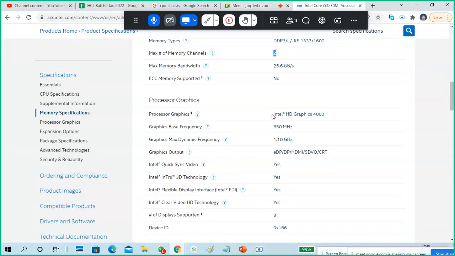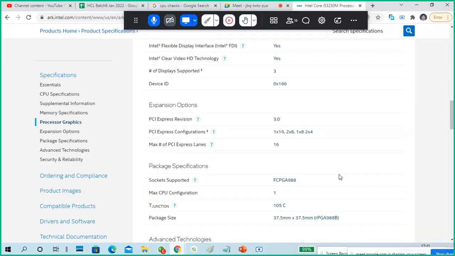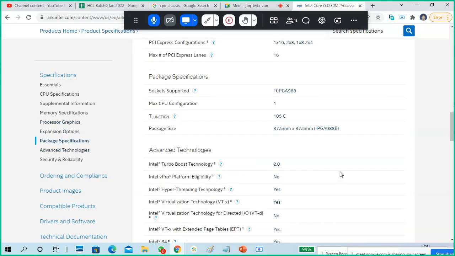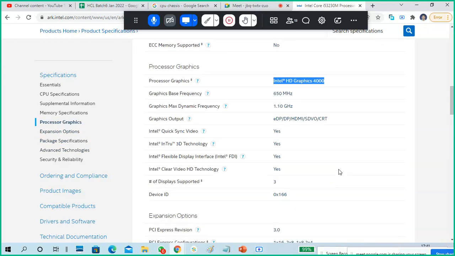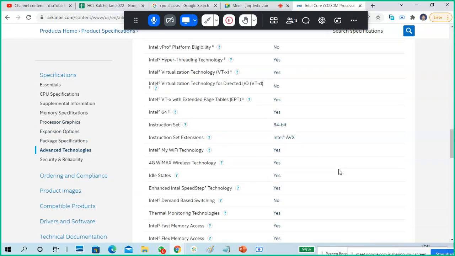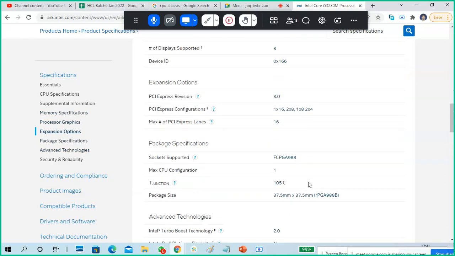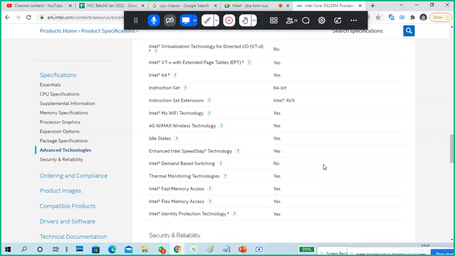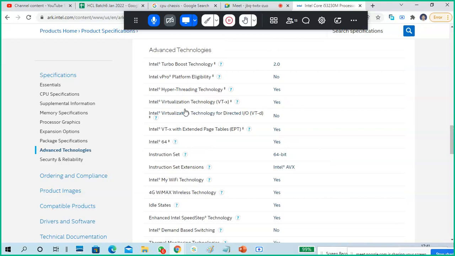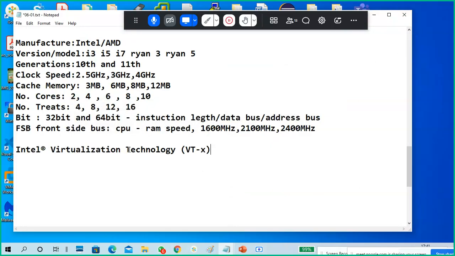Okay, next, this is integrated graphics. When you buy a processor, it contains certain graphics inside, basic graphics or sometimes higher graphics, meaning the size of the graphics also. The processor itself contains a graphic memory, so compulsorily check the integrated graphics. Next, nowadays it is better to check whether Intel virtualization technology is there or not. This must be yes nowadays.